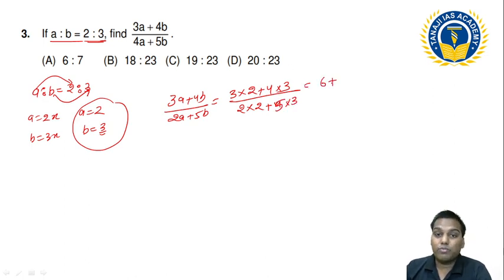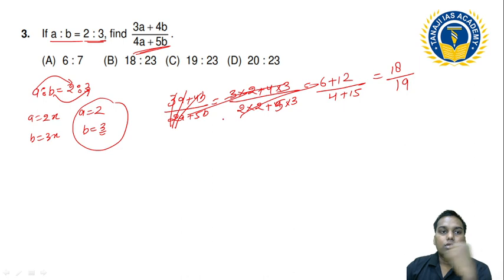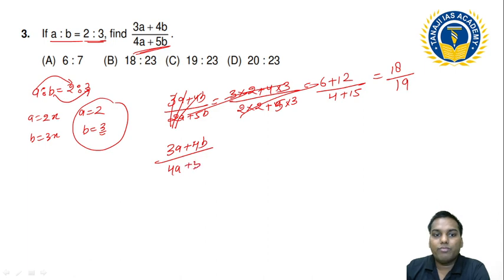What is this? This is 6 plus 12 divided by 4 plus 15. So I get 18. This is 3 into 2, that is 6. 4 into 3, that is 12, 18 divided by, and this is how much, 2 into 2, that is 4, and 5 into 3, that is 15. So this is how much, 19. Is there any problem in this question? 4B. Okay, sorry, I kept it wrong from here. So this is 3A plus 4B upon 4A plus 5B. I just kept it 2A, इसलिए थोड़ा गलती हो गया था, कोई दिक्कत नहीं है.